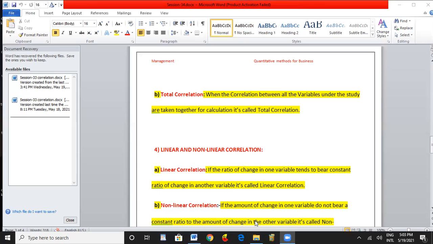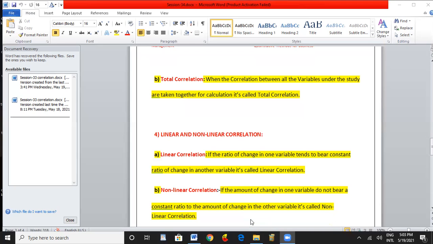Here the first series, A series, is increasing in a particular ratio, and the B series is increasing in another ratio. It is not constant when we compare with the A series, then it is called the non-linear correlation.